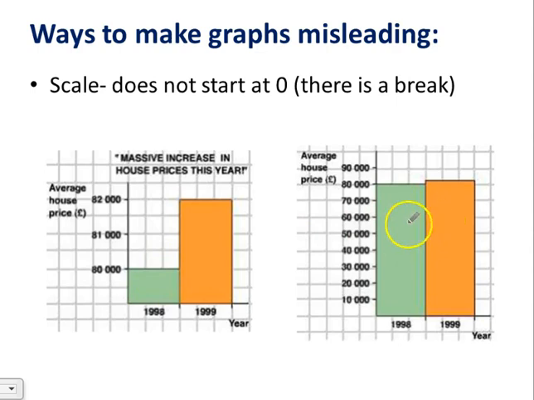But come and look at this graph. Look at how close the bars are. And it represents the same information. But look at the scales. The scale over here on the left, where our graph looks to show a big difference, does not start at 0. Look at the scale. It doesn't start at 0. Over here, our scale does start at 0. So another thing we talked about is that having a scale that doesn't start at 0 makes your differences look a lot more dramatic than they actually are.